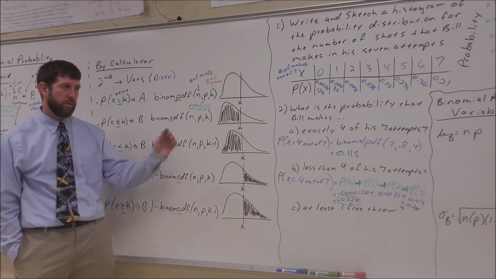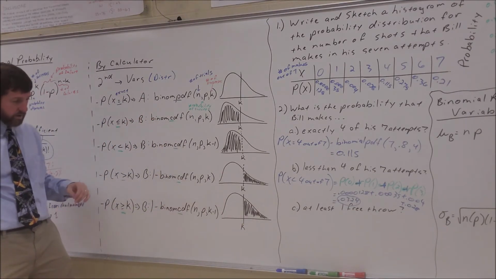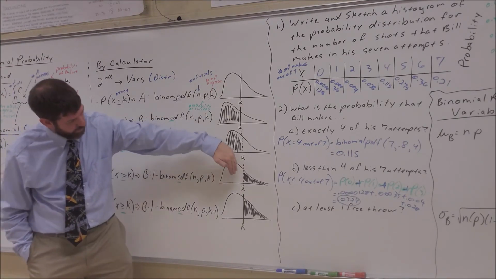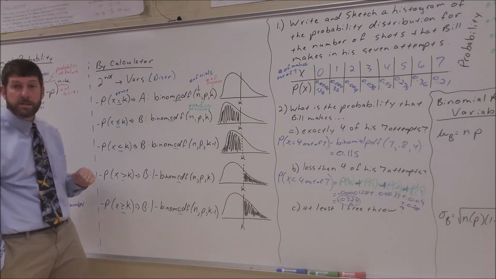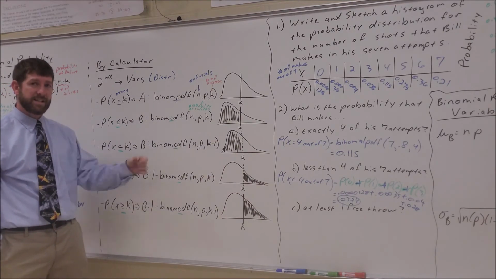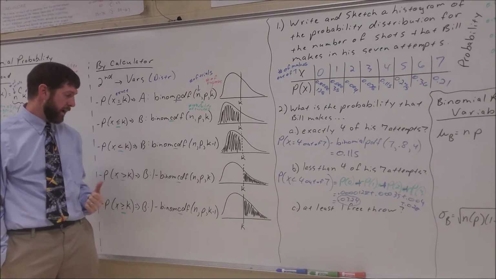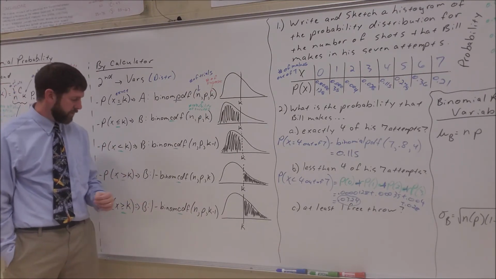Well, what if I'd said I want more than a certain number? So this situation right here. I want more than 4 successes. Well, more than is not less than or equal to, correct? And not means subtract it from 1. That's our complement rule.